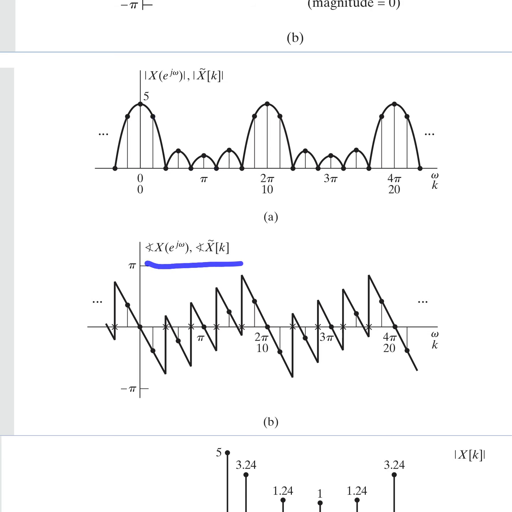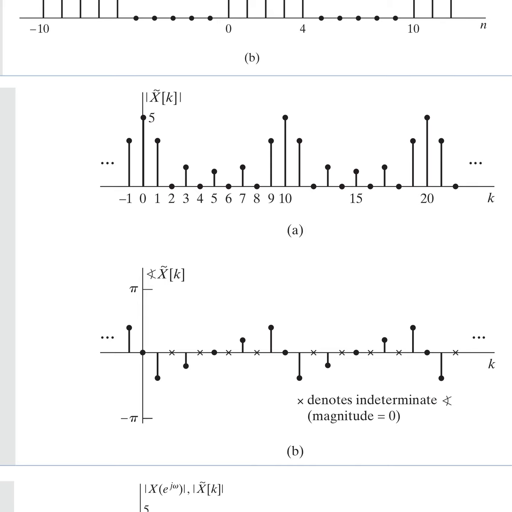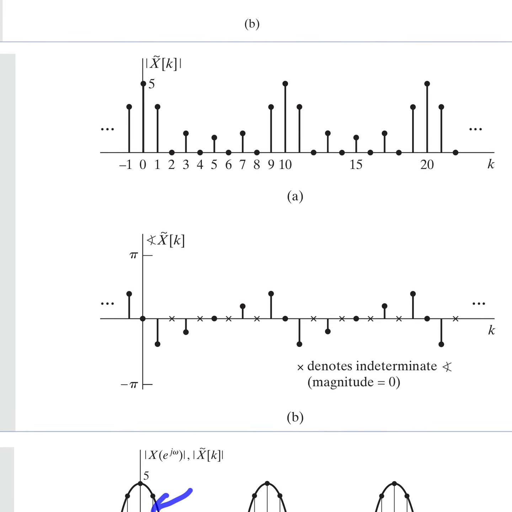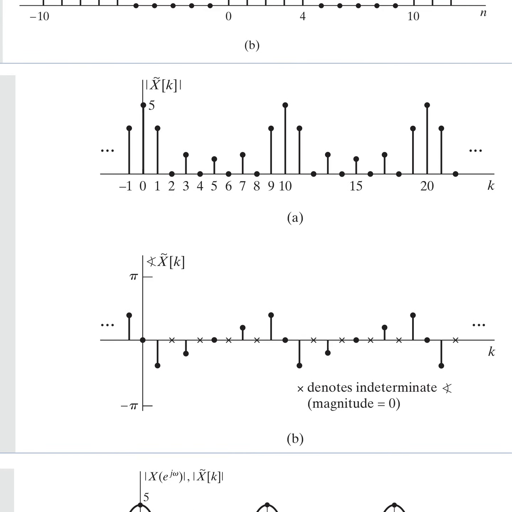And here we have shown the phase plot of this sequence. If I remove this solid curve from this figure, this is the left out part, the magnitude plot of x tilde of k and the phase plot. What we need to consider for computing the discrete Fourier transform is only from 0 to N minus 1, right?